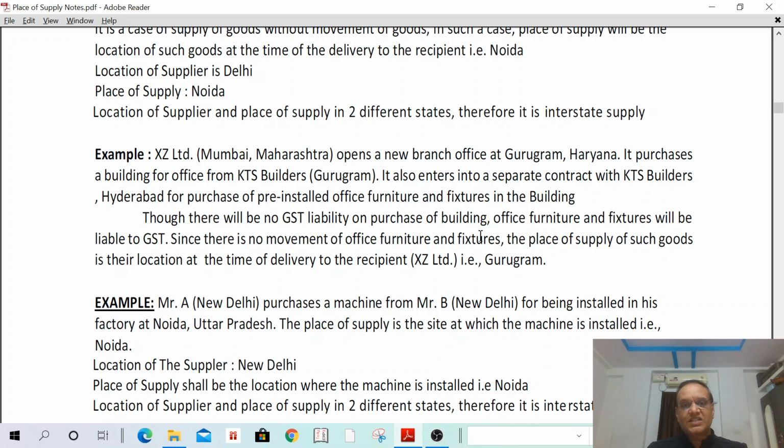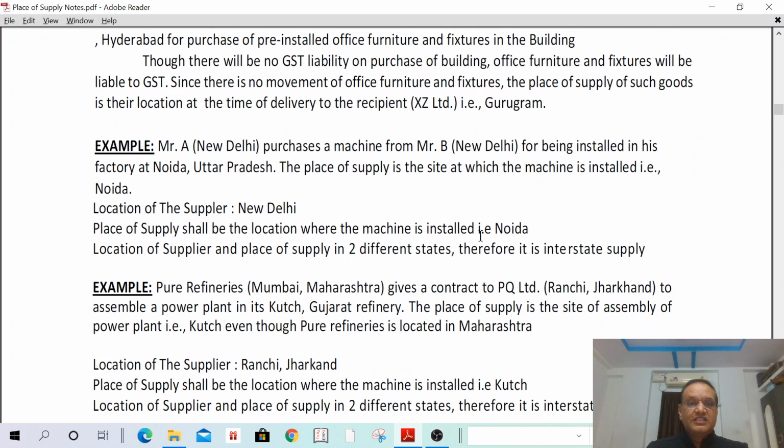It is related to supply that does not involve movement of goods. In such a case, the place of supply is the place where the goods are delivered to the recipient. The goods are delivered to the recipient at Gurugram, and the location of supplier is Maharashtra. Therefore, location of supplier and place of supply are in two different states. Then it is considered as an interstate supply.